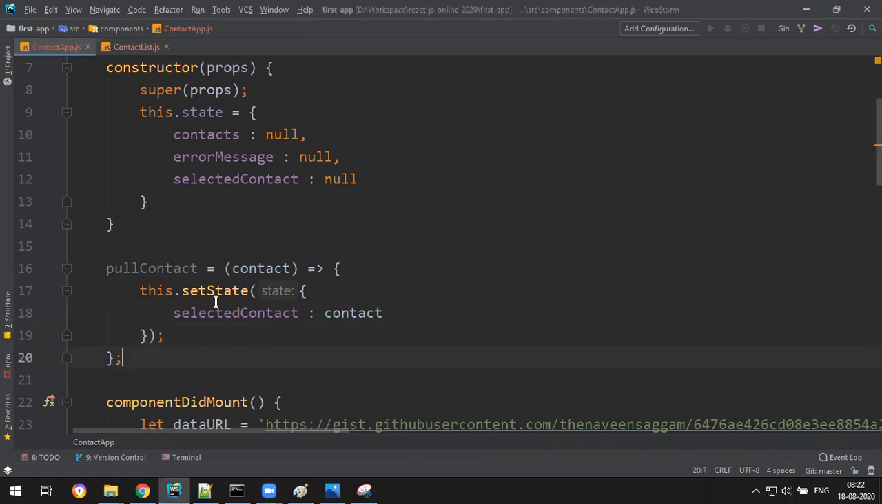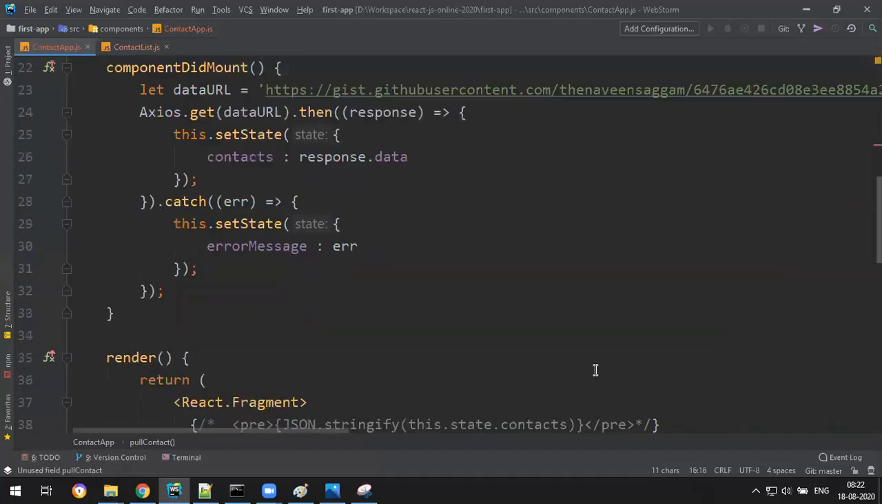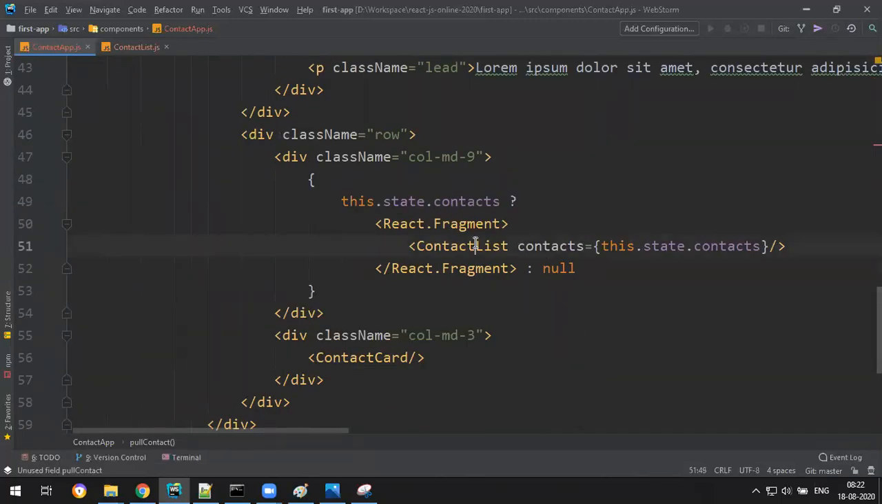So set state, I can access and set it. This is the function. We should make it available to the child to call. So how to make the function available? Anything you want to make available to the child, you need to provide as a property. So where is my child? Here, the contact list.